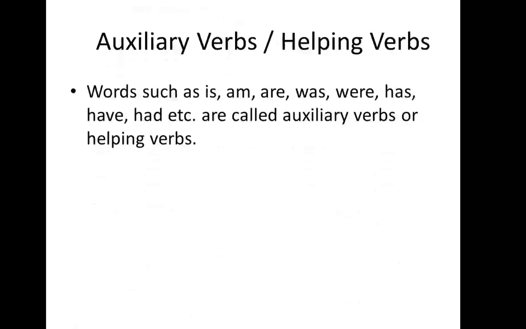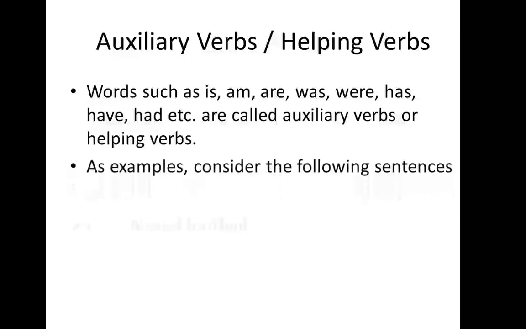When we talk about verbs, it's very important to know about the helping verbs, and the other word for it is auxiliary verbs. The words such as is, am, are, was, were, has, have, had, etc. They are called auxiliary verbs. The examples are